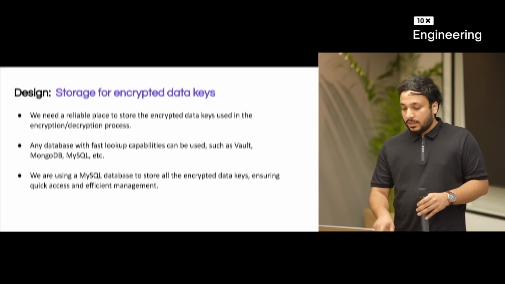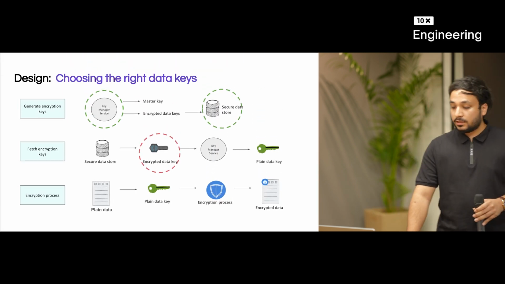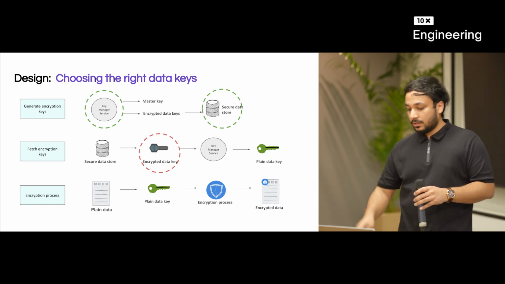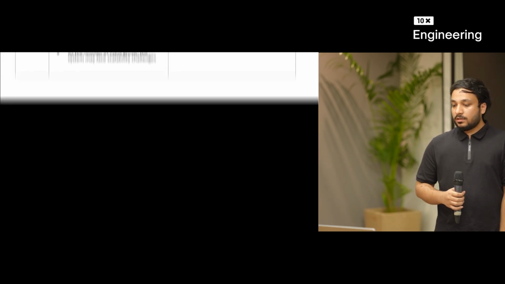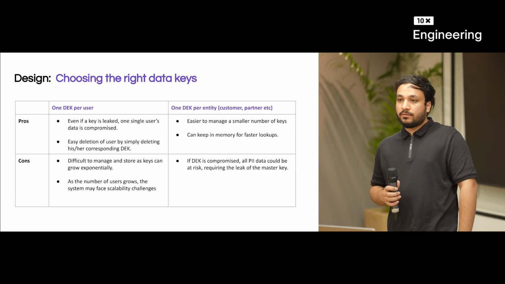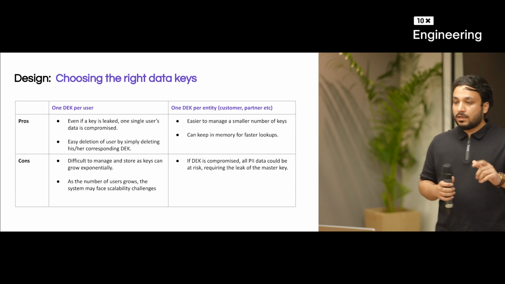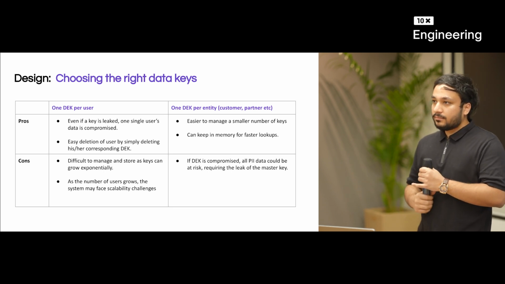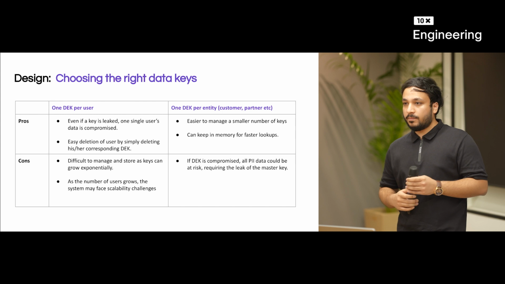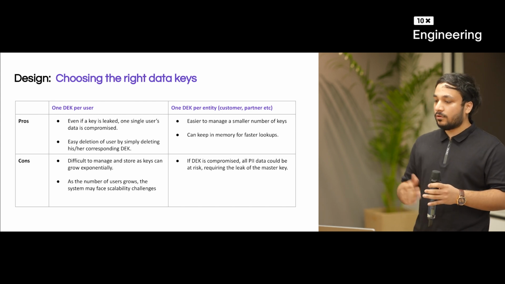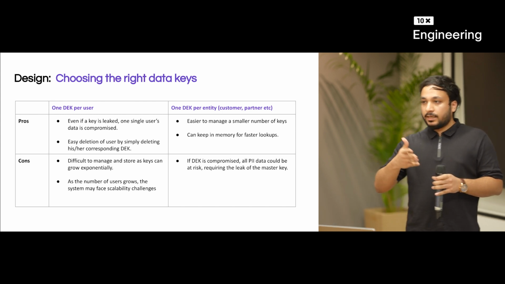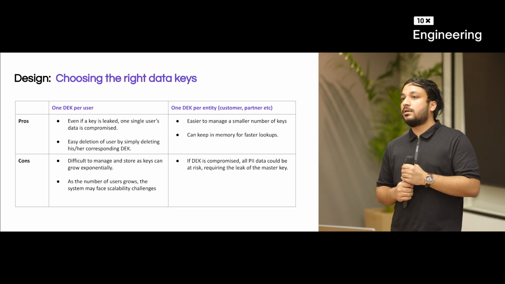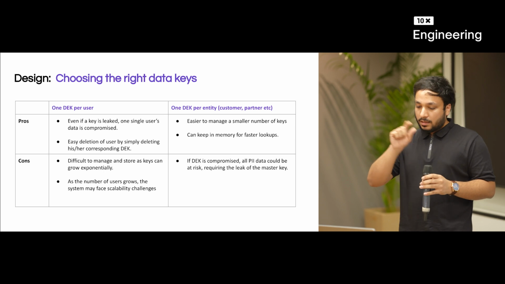Now the next step would be to find the encrypted data key, like map which key will be used for encrypting which type of data. Again, you have multiple options here. Two of them are: you can use one key for a single user, or you can use one key at the entity level, right? One key for a single user would be more secure, of course, because if one key gets leaked, all the other data is safe, right? If a single key leaks to the attacker, he'll only be able to make sense of a particular row.